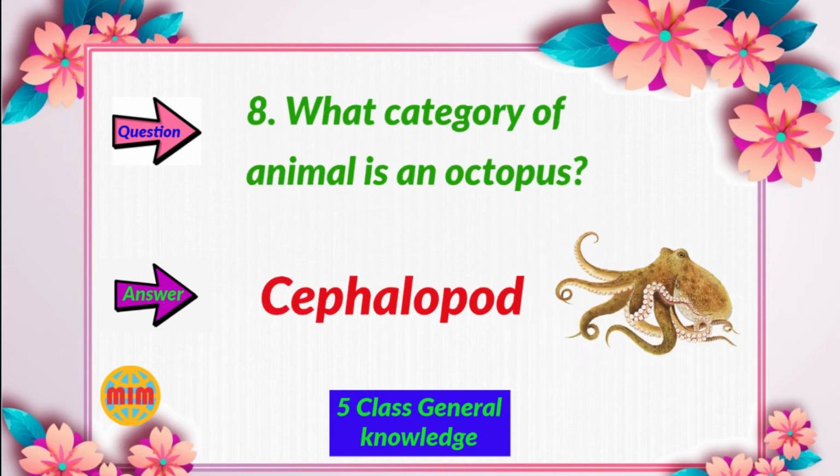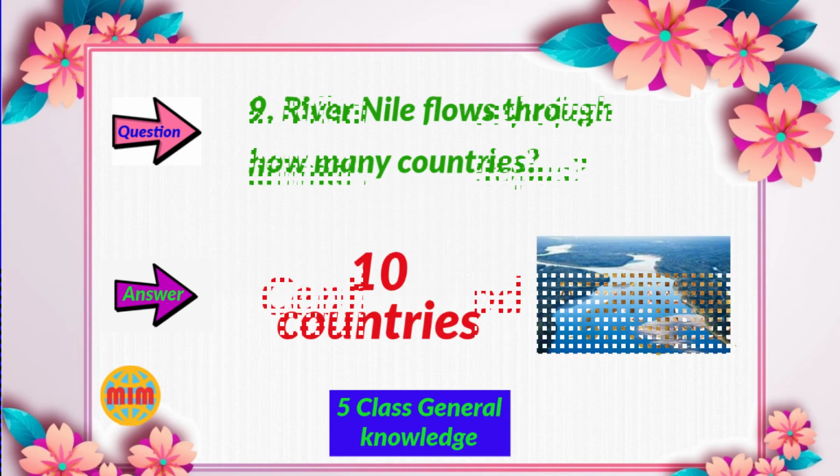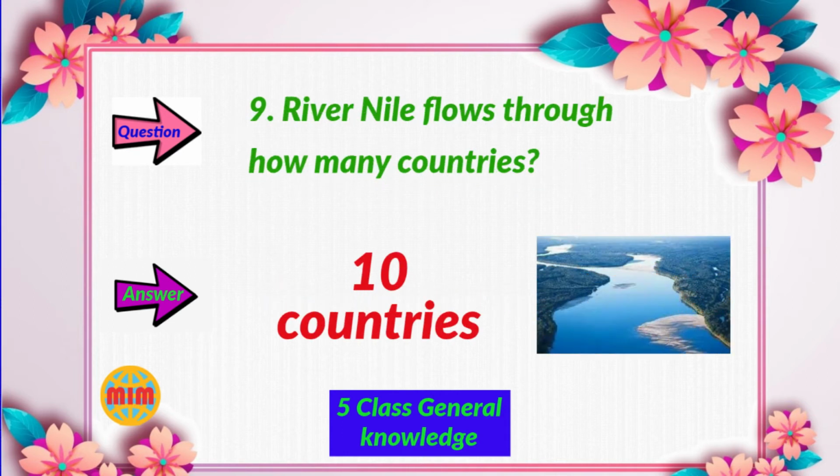Question number 8. What category of animal is an octopus? Your answer is cephalopod, because cephalopod is the octopus category of animal. Question number 9. River Nile flows through how many countries? Your answer is 10 countries.